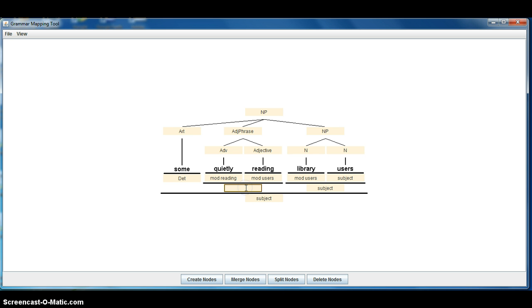And then we have quietly reading, that adjective phrase. So if we have quietly reading, what is that? Well, that, it seems, is quietly reading. Both modify users because reading is the head, so it inherits that. And that looks pretty darn good. Okay, so I think we can stop.